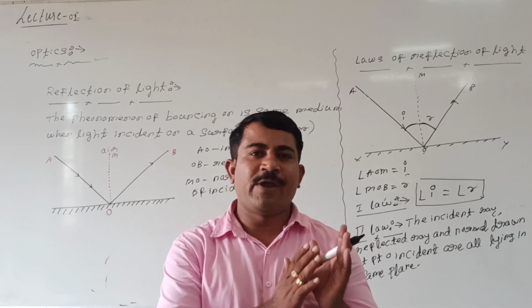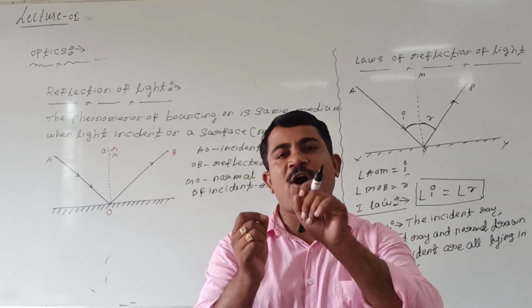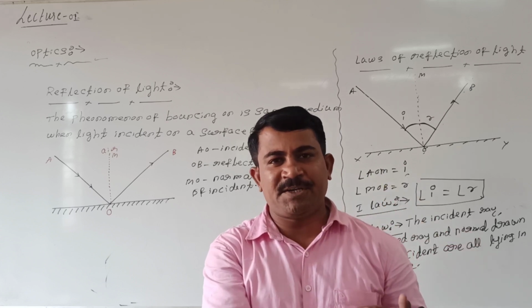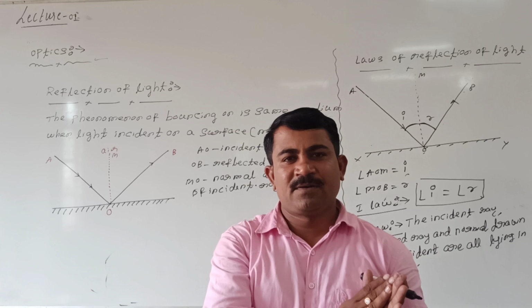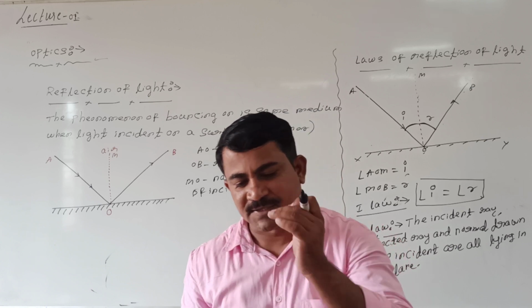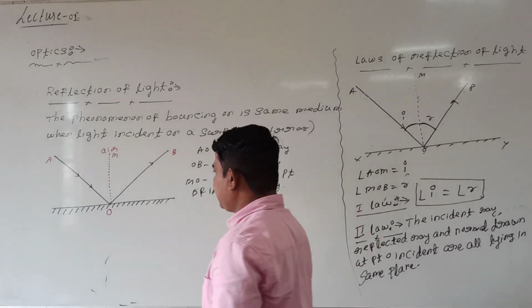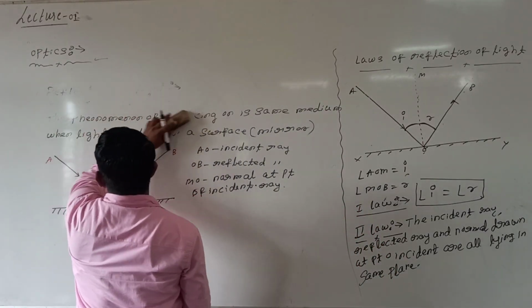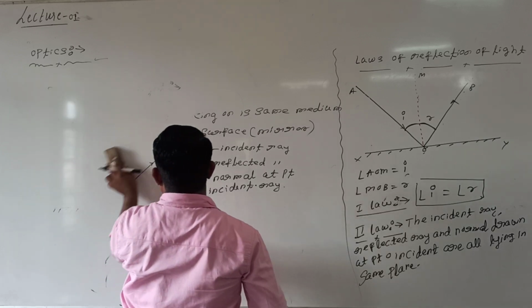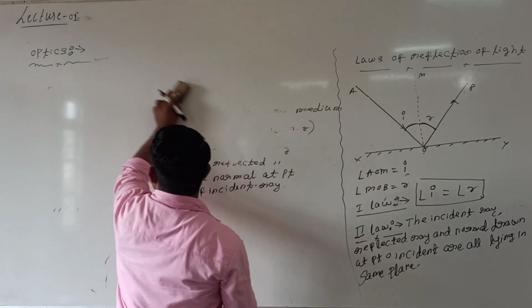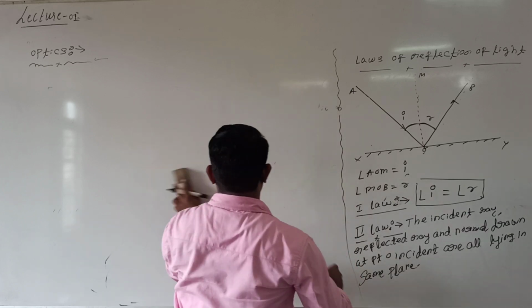Later on we will see how light can be represented and how a beam of light can be represented, what is meant by a mirror, and what the types of mirror are. That we will explain in detail. Our next concept is the ray of light.